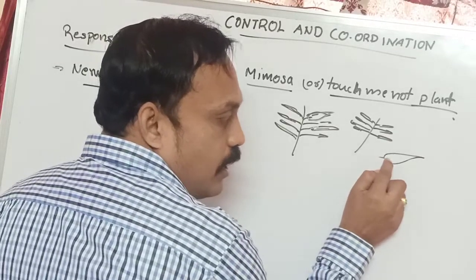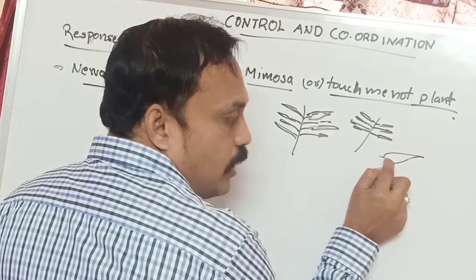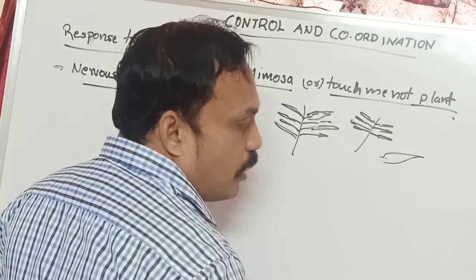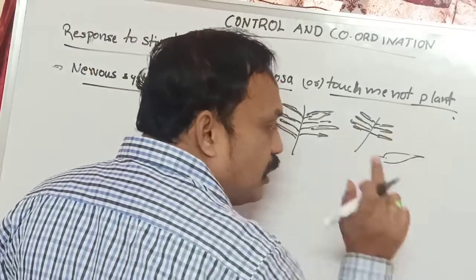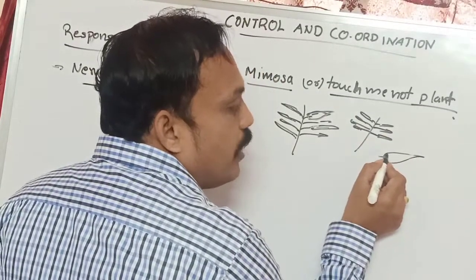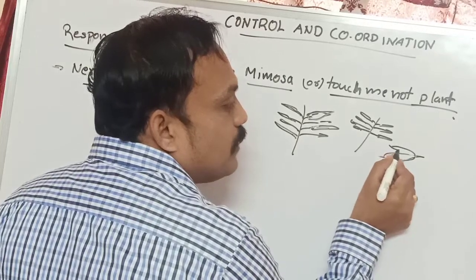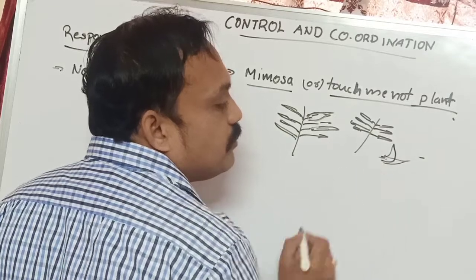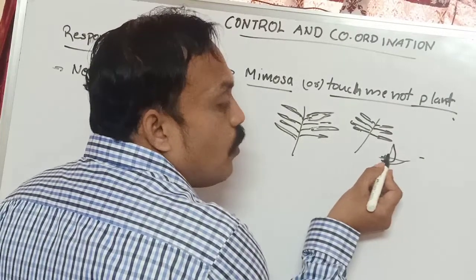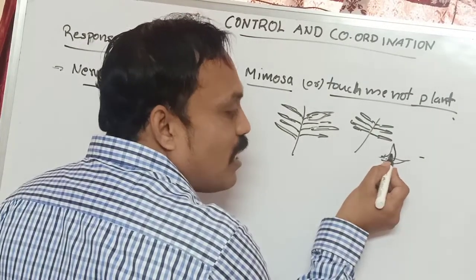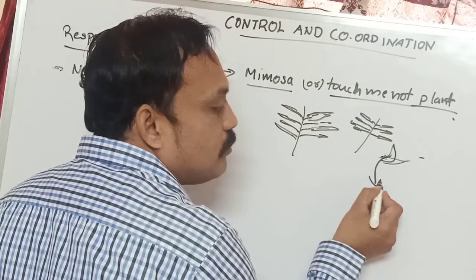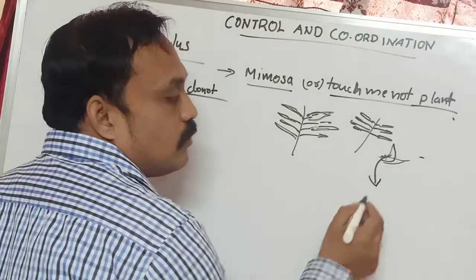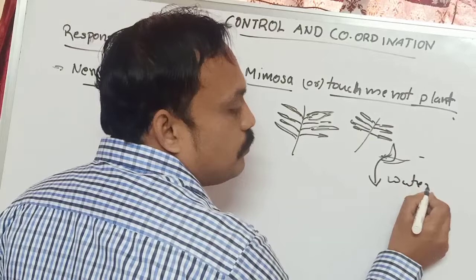Because the leaf is filled with water. When we touch it, the leaf folds, showing contraction and relaxation. Why is the leaf folded? Whatever water is there in that leaf moves back.